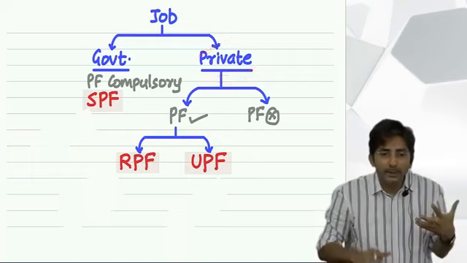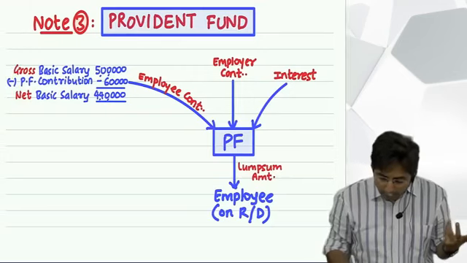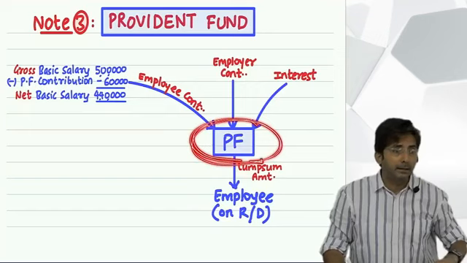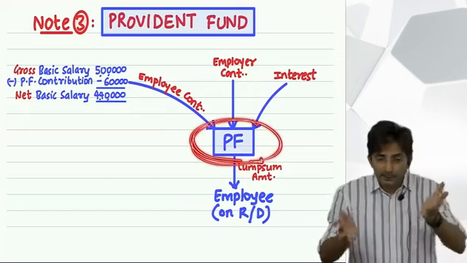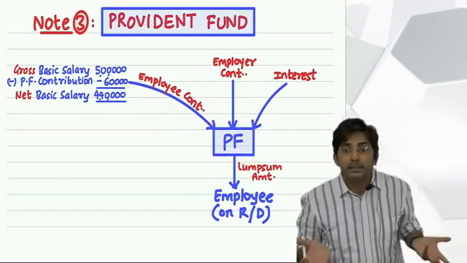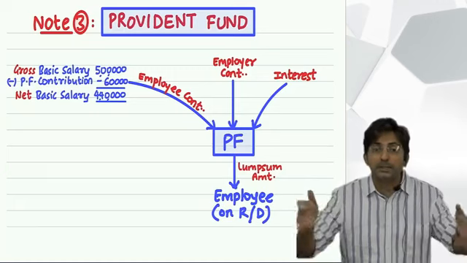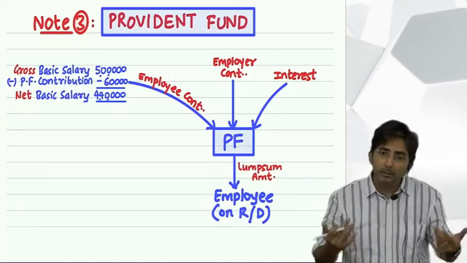See why I am talking about investing, because this Provident Fund money will be given to the employee at the time of retirement. See, after 20-25 years, till that time the money has to be invested. And where you invest, that's very important. Because if it is invested in wrong places like the stock exchange, the money will be lost.